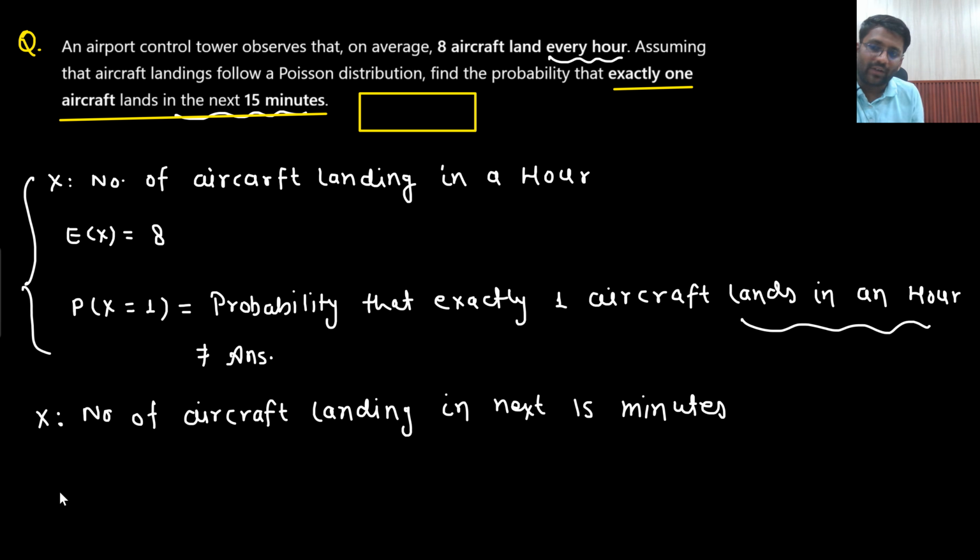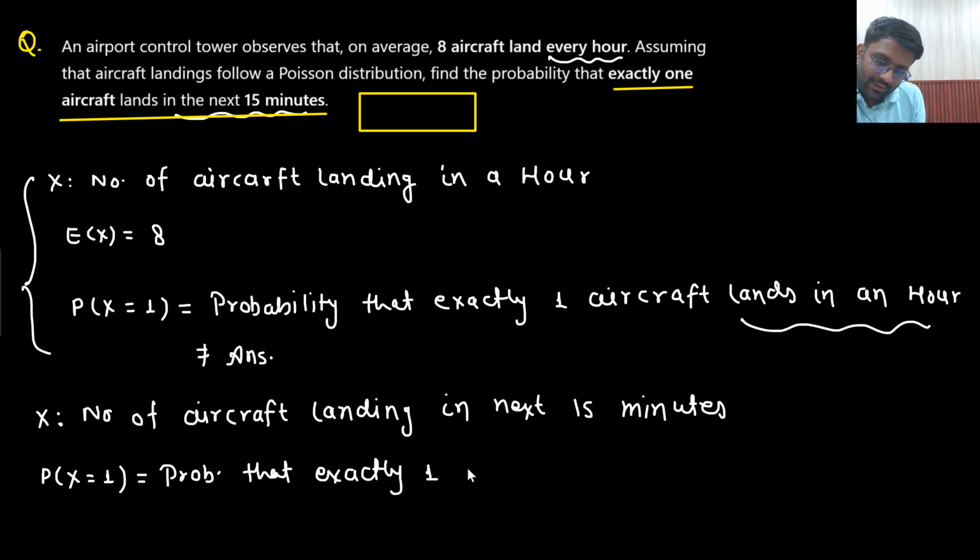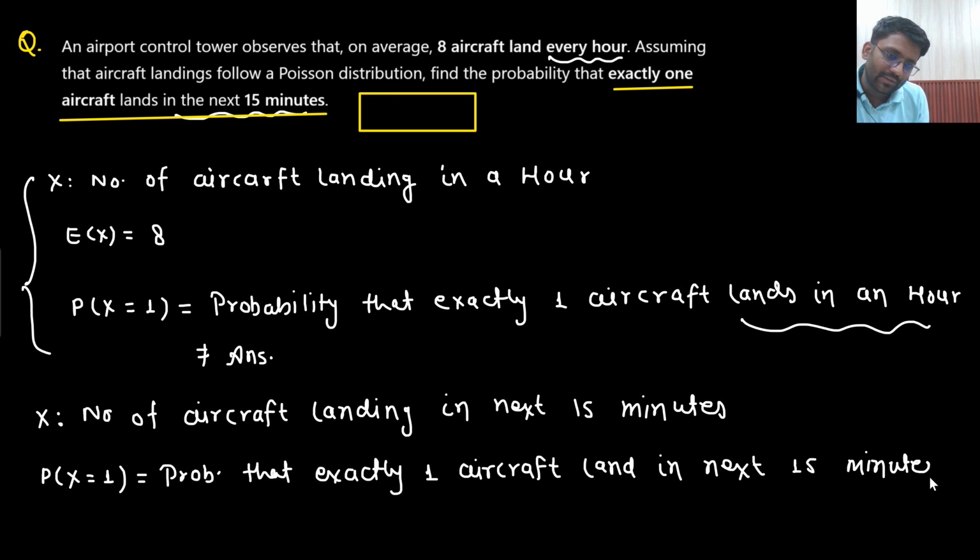So now what am I supposed to find out? I am supposed to find the probability of x equals 1. What does that mean? The probability that exactly one aircraft lands in the next 15 minutes. That would be equal to e to the power minus lambda, lambda to the power r, divided by r factorial.